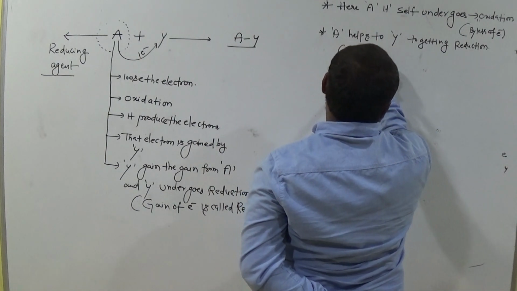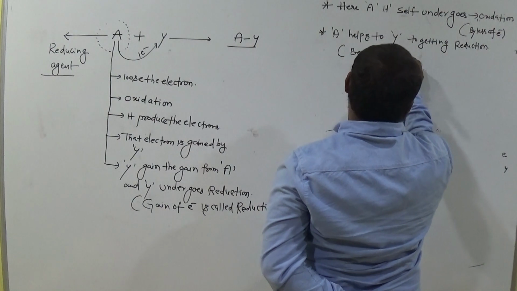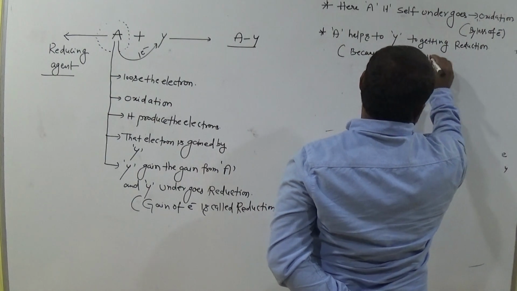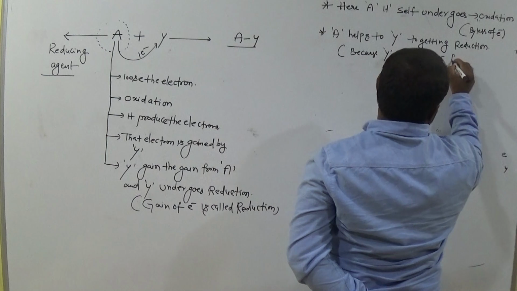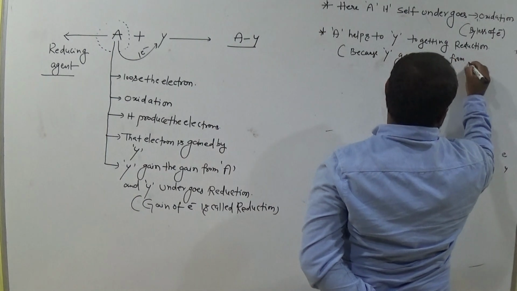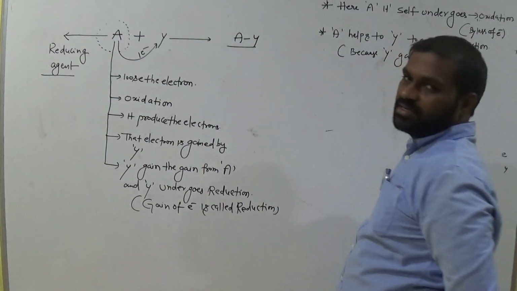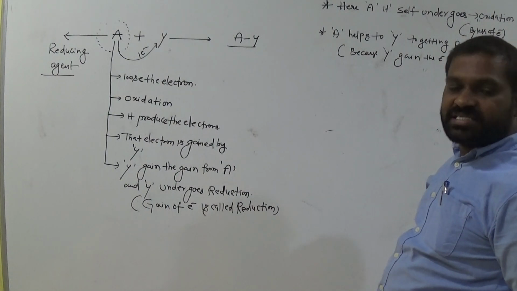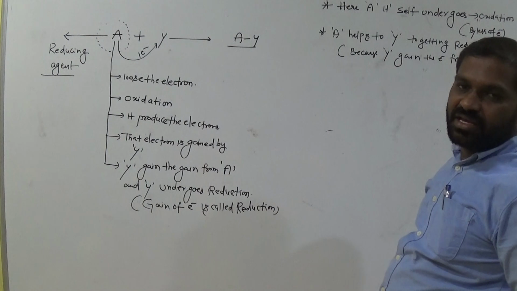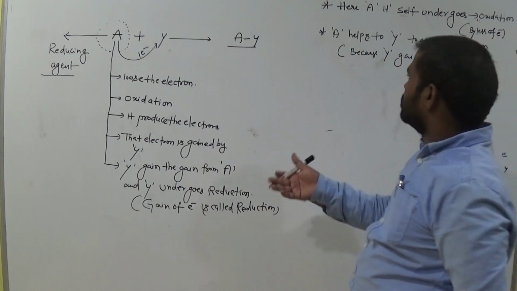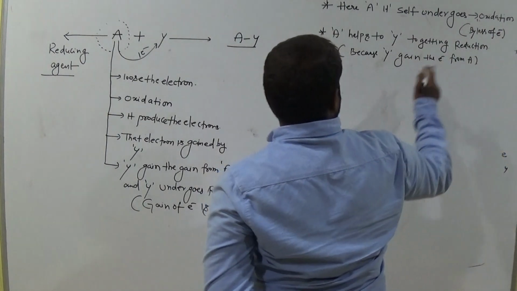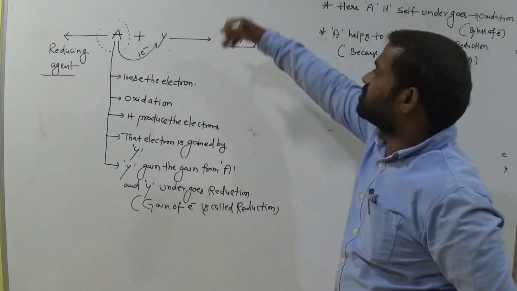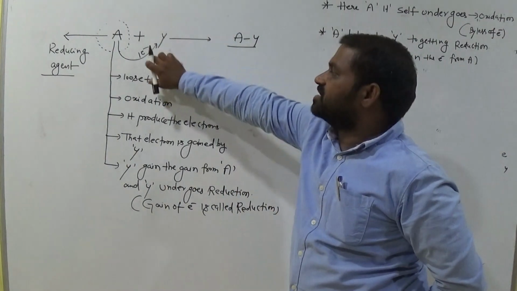Because Y gains the electrons. Y gains the electrons from A. Is it clear? That means A helps the reduction process or not? Okay? Itself undergoes oxidation. Why? A loses the electron. A loses the electron. But A helps the reduction process. Why? Because it supplies the electron.